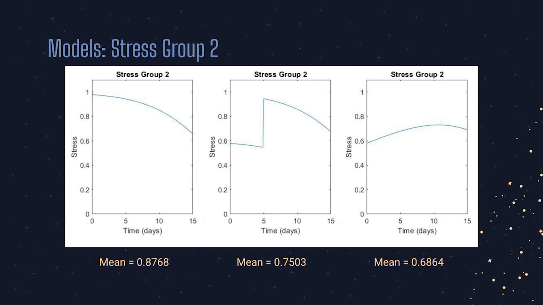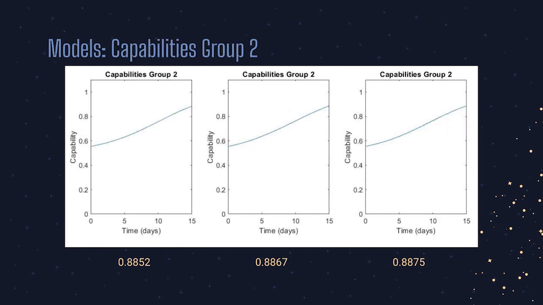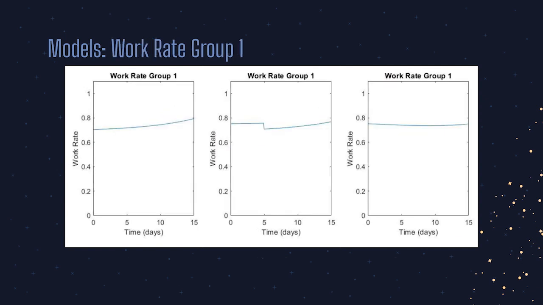The stress of Group 2 is significantly higher as they've just arrived. However, E sub 3 still leads to the lowest average amount of stress. As the amount of work done is within the same range in all 3 situations, the capability graphs do not differ by a significant amount. The work rate of Group 1 is fairly high and constant in all 3 situations, but note the slight drop in their productivity once a very stressed Group 2 joins them in situation 2.